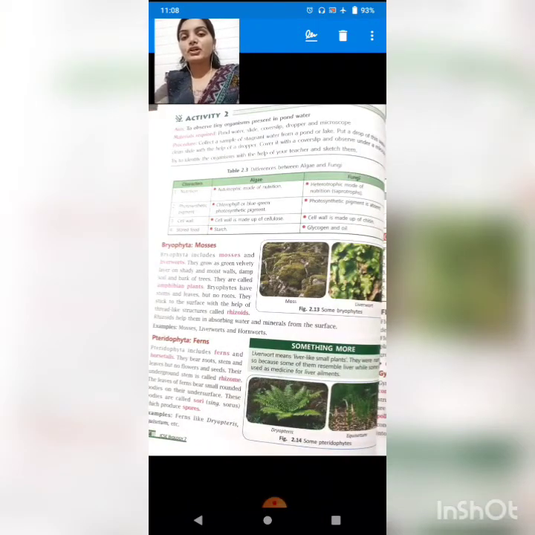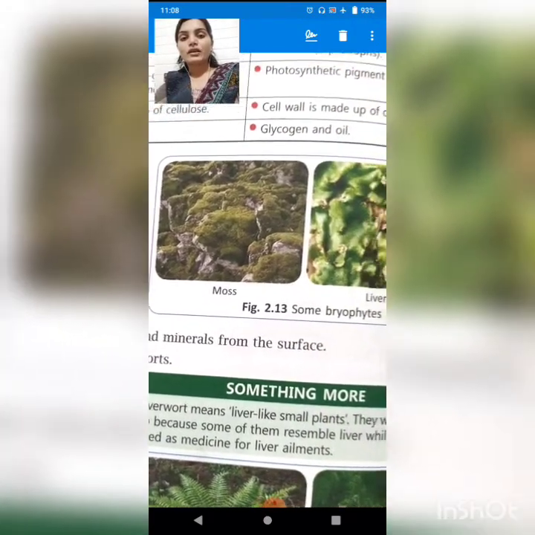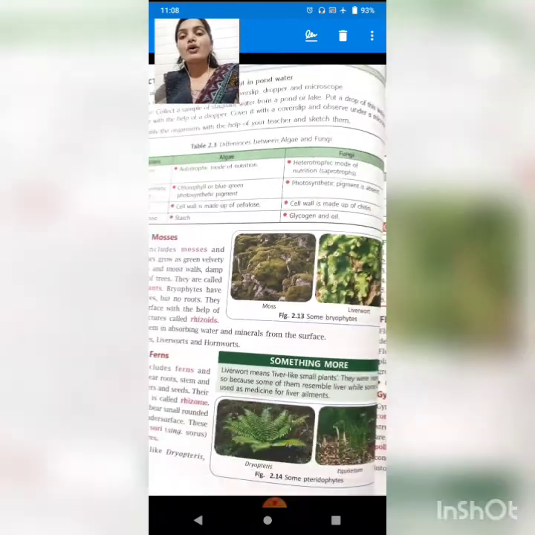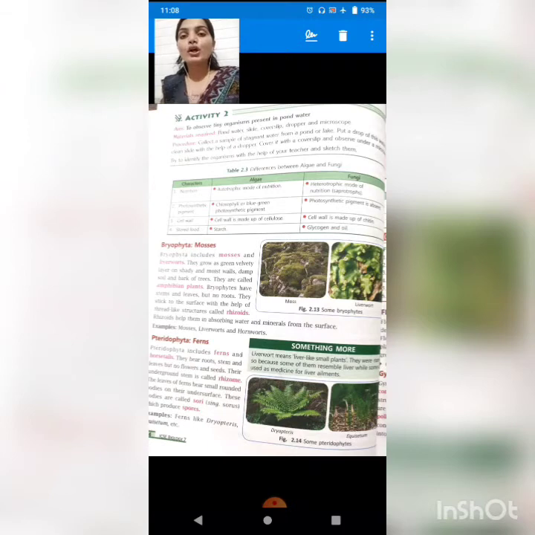Okay, now turn your page. See figure 2.13. You can see mosses and liverworts. Mosses and liverworts belong to Bryophyta. Bryophyta are also known as mosses. And how are they different from Thallophyta? They are somewhat more complex than Thallophyta, but simpler than Pteridophyta.